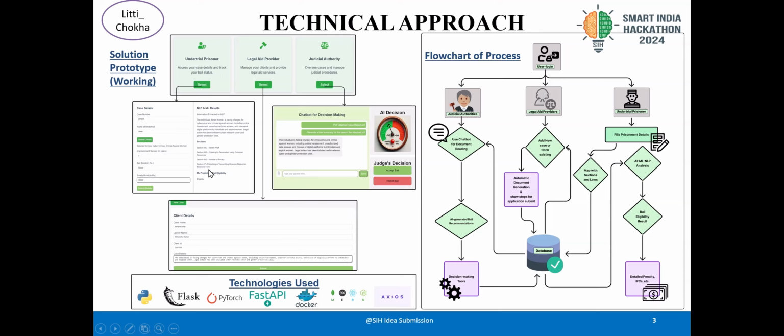After selecting the legal aid provider, you have a form where you can submit your client details, and after describing the case details and clicking on submit, you will get a PDF of the bail application and the summary of the crime or whatever the application has to say. After that, entering as a judicial authority, you have a chatbot where you can upload your document and ask basic questions from the document, and the chatbot will answer that. We have designed this using the RAG model.